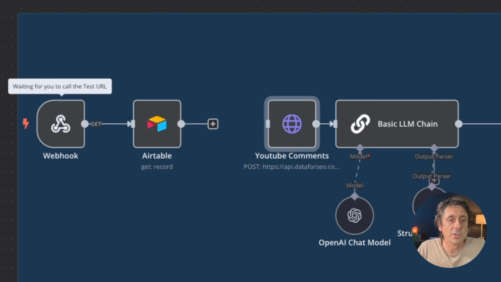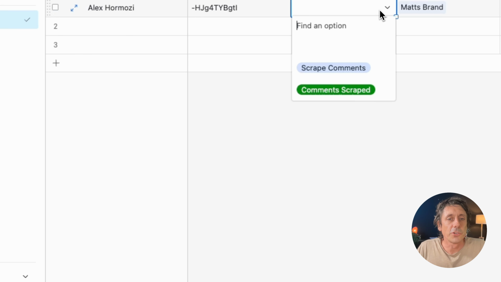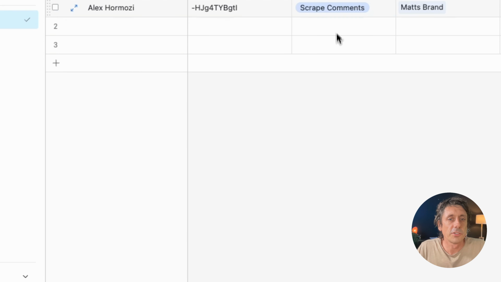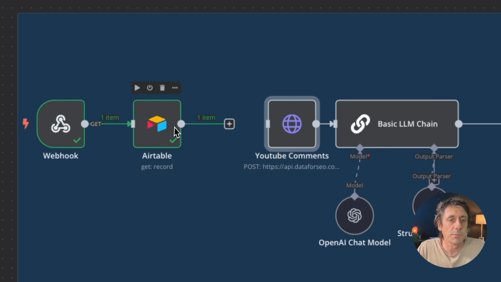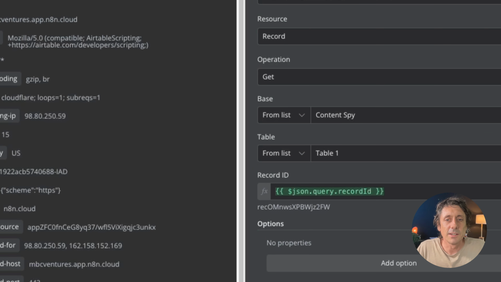What I'm going to do is just test this right now. We'll trigger the automation again so you can see how this works. If I go here, I'll just trigger the same automation again. See, I've just changed the status to the trigger status. This webhook will then fire and it will pull that table through. So you can see it came through. If we open it up, you can see there's the record.